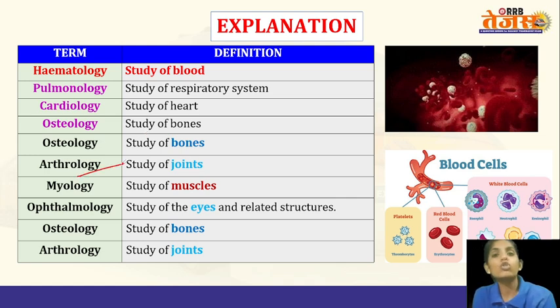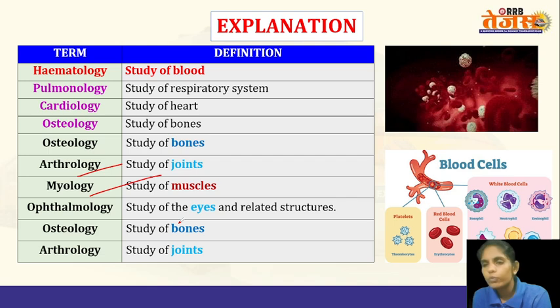Arthrology is about the joints, like the synovial joint, elbow joint, hinge joint, saddle joint. There are some different joints like ball and socket joints. So it is the study of joints, arthrology. Myology is about the muscles. We have discussed all these earlier.